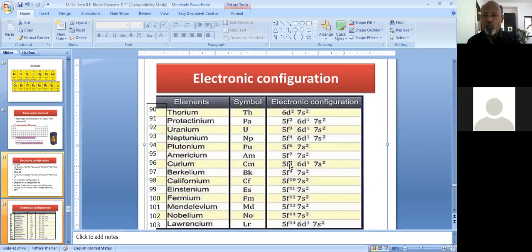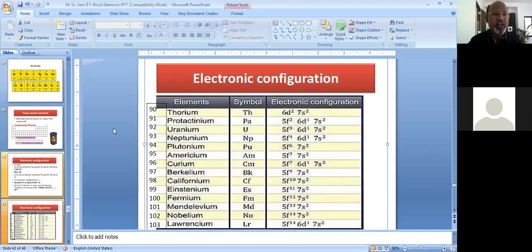So according to the continuous build-up, after americium, atomic number 95, at curium the configuration should be 5f8, 6d0 and 7s2. But the observed electronic configuration is 5f7 instead of 5f8, and one electron is transferred to the 6d orbital to give the extra stability of a half-filled subshell. So this is all about the electronic configuration.